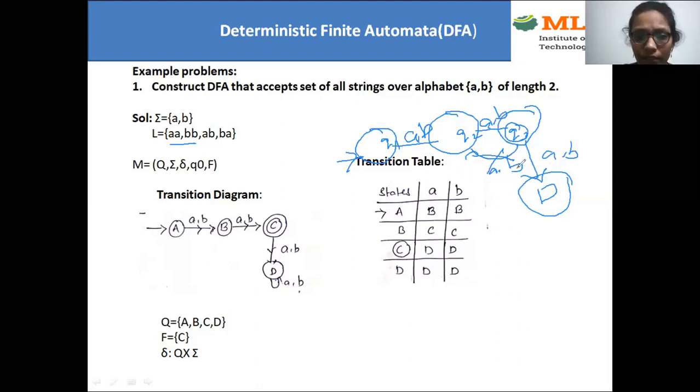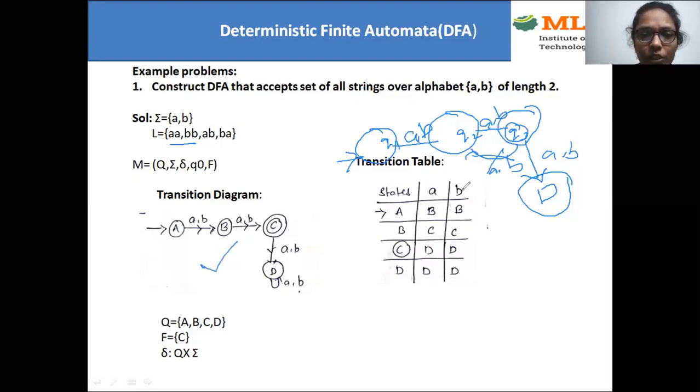So this is the solution for this problem. The better approach is, first write the language. From that language take the minimum string. For that minimum string construct a diagram, and after constructing that, the remaining strings you also need to cover in that.